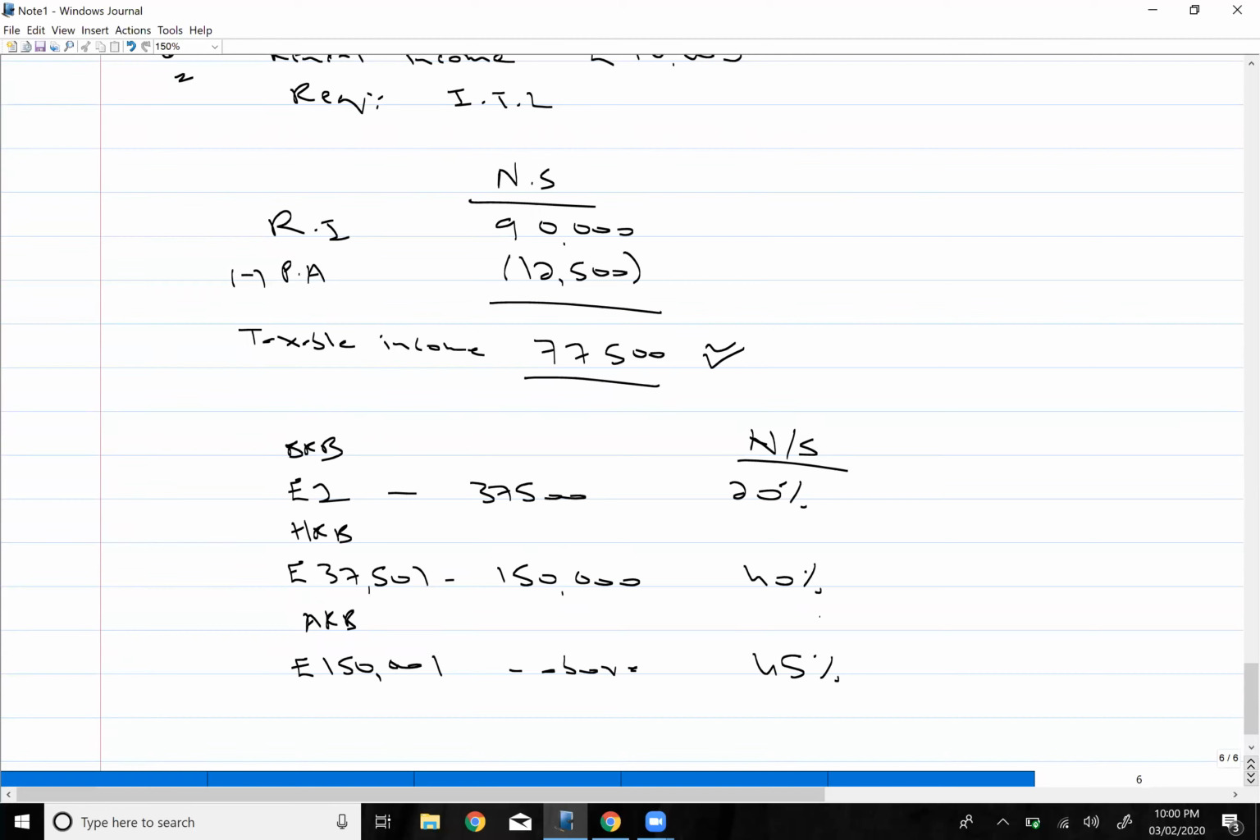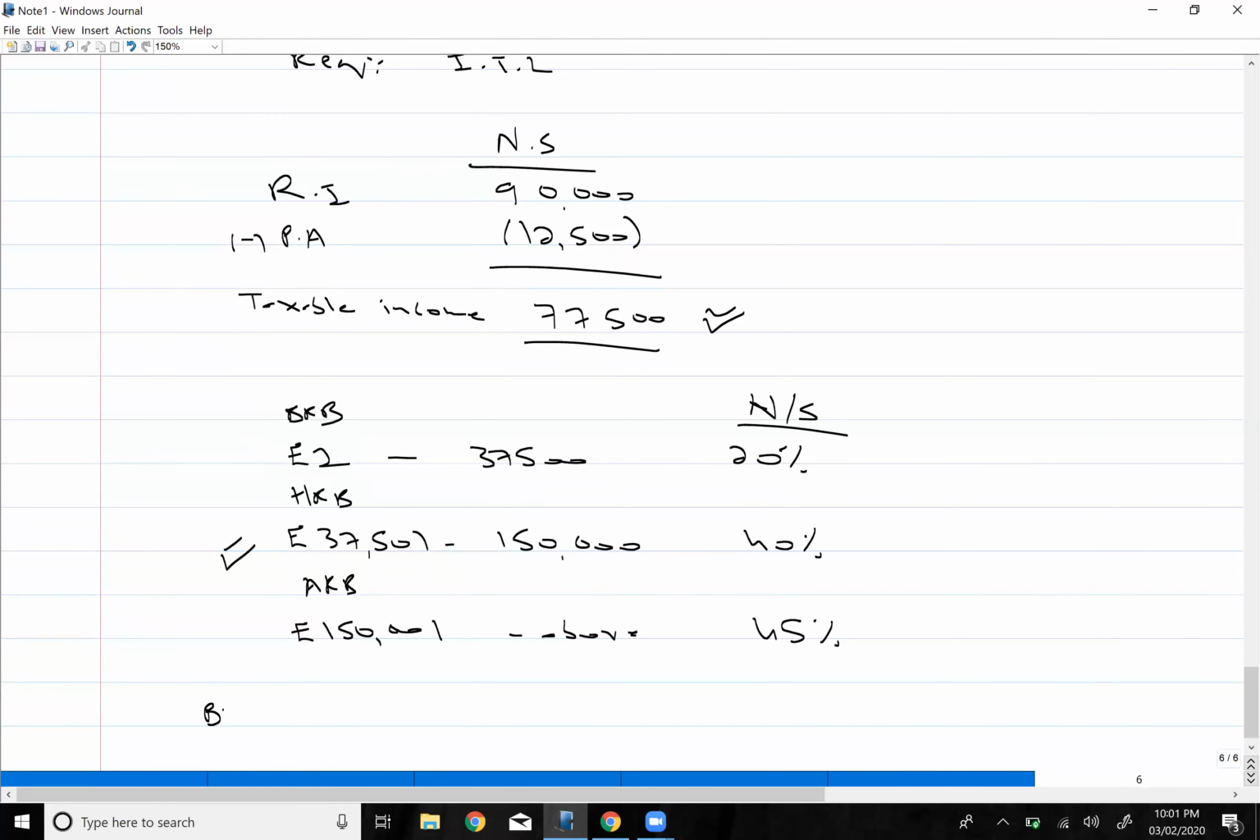So my taxable income is 77,500. It means I have to go till the higher rate band, right? Because my income is more than 37,500, but it is less than 150,000. So you have to go till the higher rate band. But again, I cannot directly go and apply 40% tax. You have to utilize all your slabs. So we will be starting with the basic rate band.